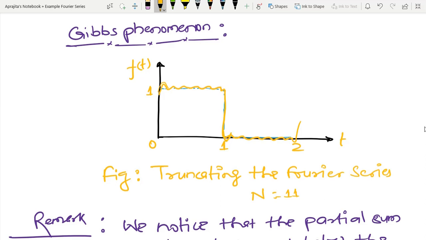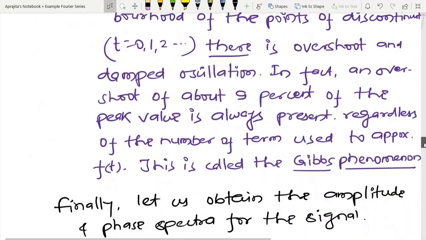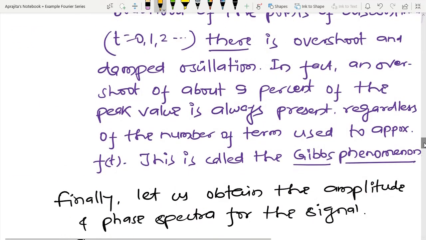If you plot this, then you are able to visualize it. And damped oscillation, in fact an overshoot of about 9% of the peak value, is always present, regardless of the number of terms used to approximate f(t). And this 9% overshoot, which always persists during the approximation, is known as the Gibbs phenomenon.